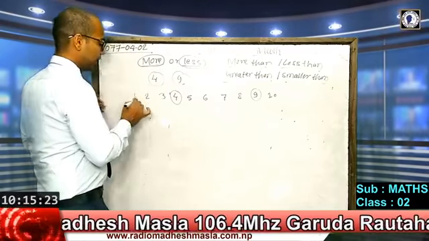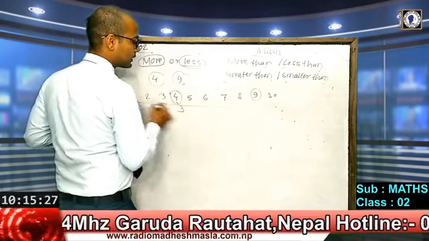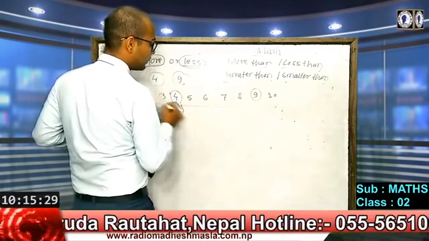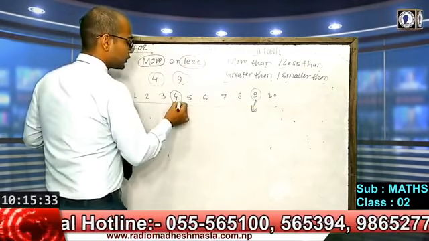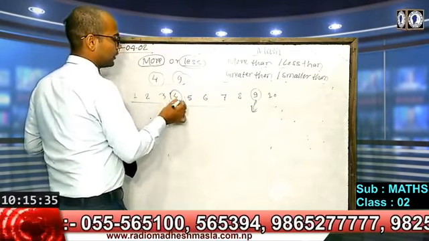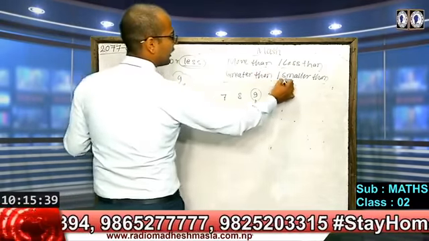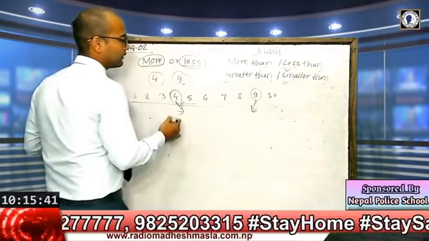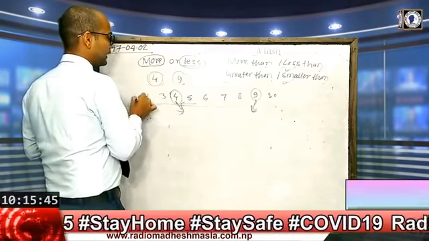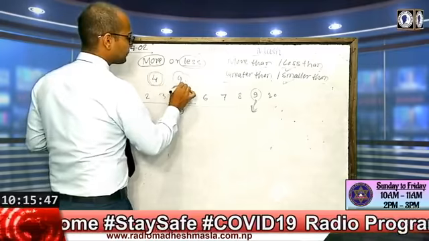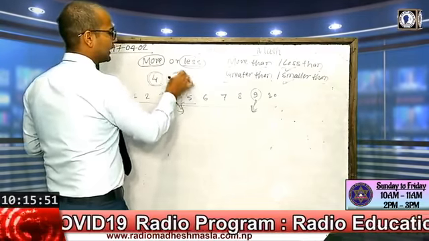So here 4 comes before the 9. As we know, the number which comes before the other is smaller or less than the other number. So here we can find 4 is smaller or less than 9.